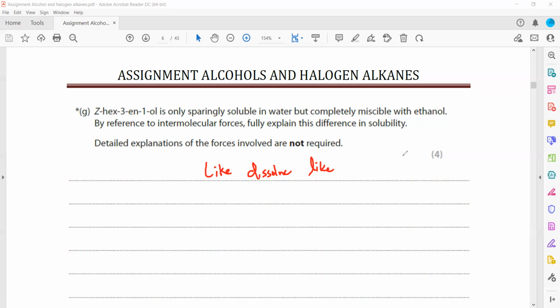So when we compare, it's a 4 marks question. Detailed explanation of the factors involved is not required, but you have to outline an idea of why it is sparingly soluble in water, but completely soluble in alcohol. So what kind of forces are there in Z-hex-3-en-1-ol?